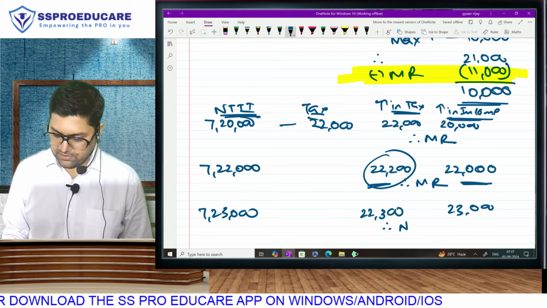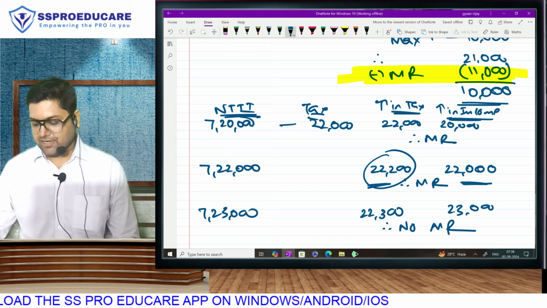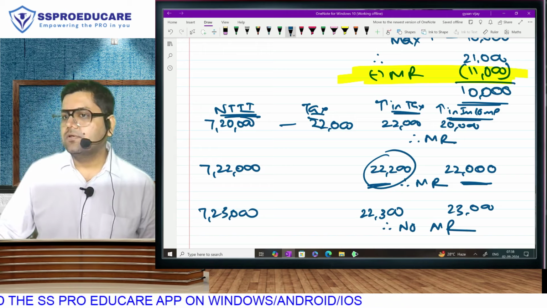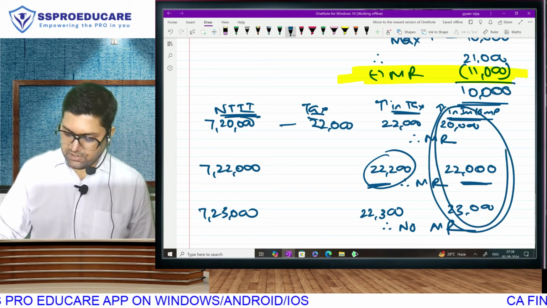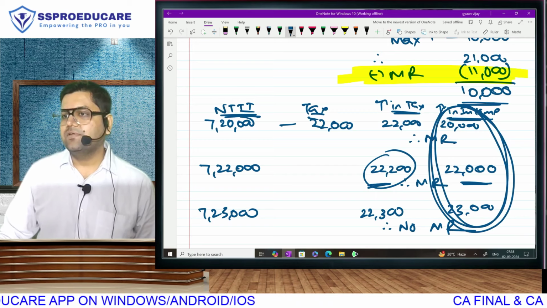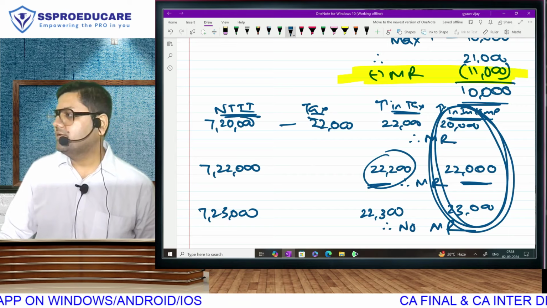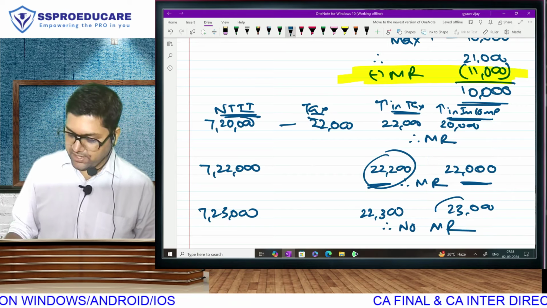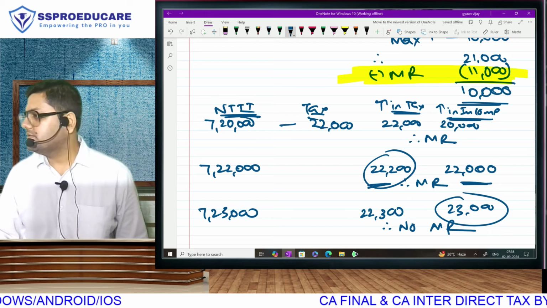This time there will be no marginal relief because this time the income difference is higher. You have to see this amount. If this amount is lower, then there will be marginal relief. If the tax difference is more than the income difference, then there will be marginal relief. But in this case, the income difference is more than the tax difference. There will be no marginal relief.